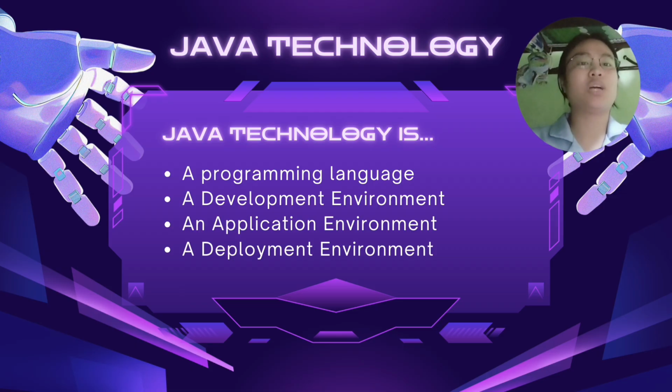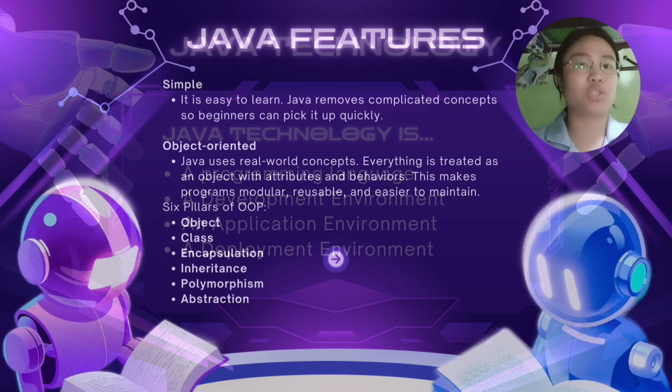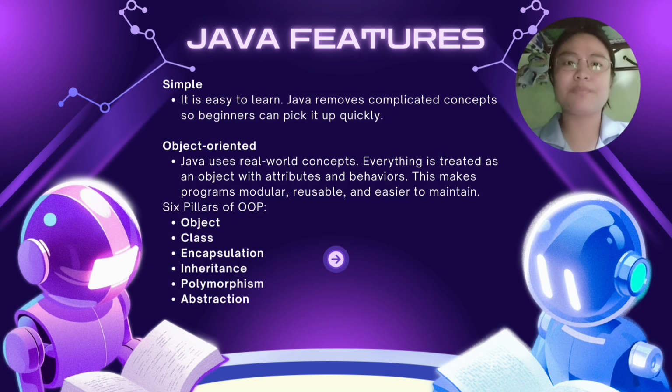When we say Java is a programming language, it isn't just another language. It came with powerful features that made it different from C, C++, and others. Here's what makes Java special. It is simple. It's designed to be easy to learn. Java removed complicated concepts from C++ like pointers and operator overloading, so beginners can pick it up quickly.